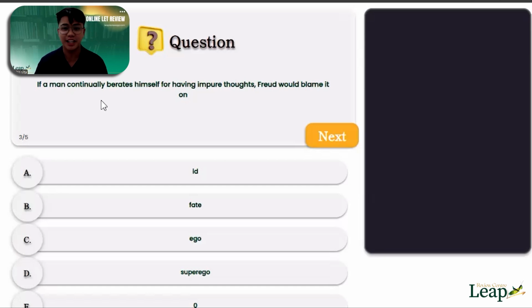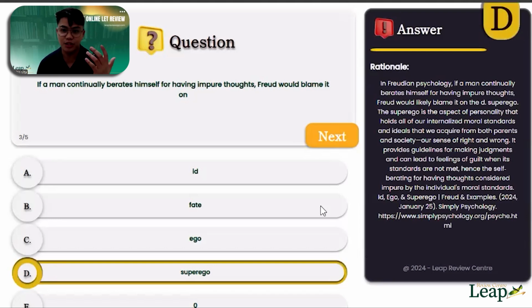So the correct answer is actually letter D. Why? If we study Freudian psychology, this is the most famous idea of Sigmund Freud, his id, ego, and superego. Some people answered id.